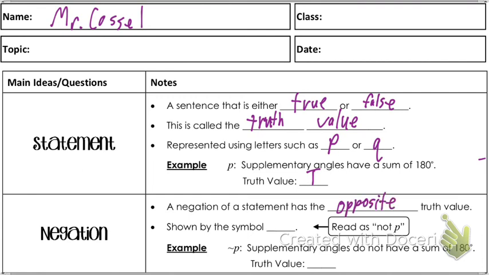So if a statement is true, the negation of the statement is going to be false. If a statement is false, the negation will be true. It's going to have the opposite truth value. We show this by a symbol. We do symbols all the time. We do squiggly P. The squiggly is read as not. So this is read as not P.